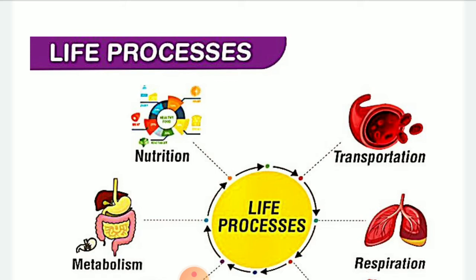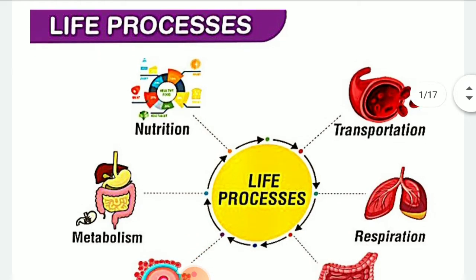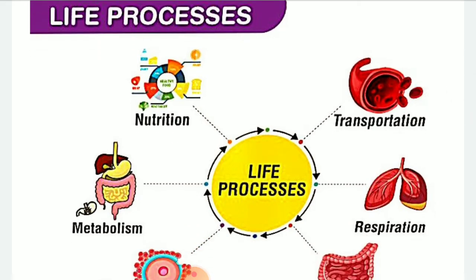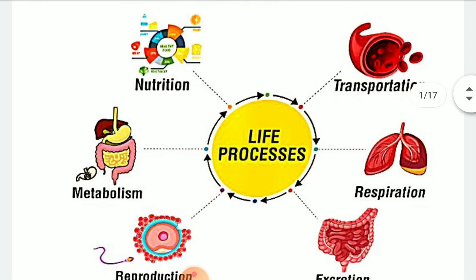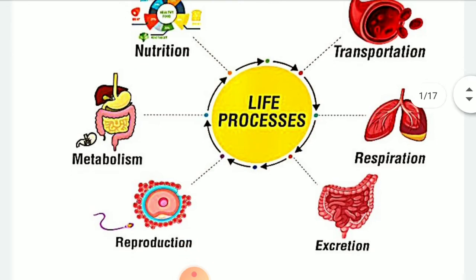The first important characteristic is nutrition. Each and every living organism depends on food material, and on the basis of that, the mode of nutrition depends. Second one, the metabolism process. Metabolism includes both catabolic as well as anabolic processes. Catabolic is the breakdown of complex food material into simpler ones, and anabolic means the recreation of simpler particles into complex ones.